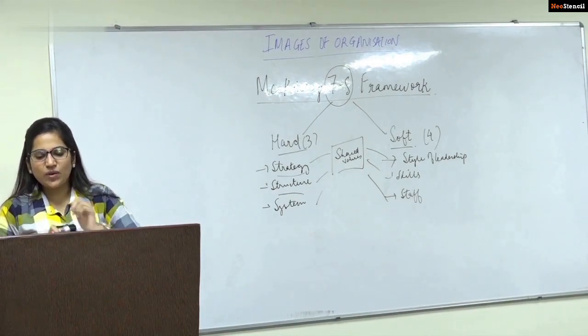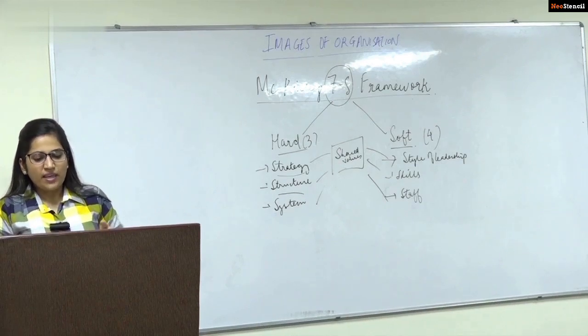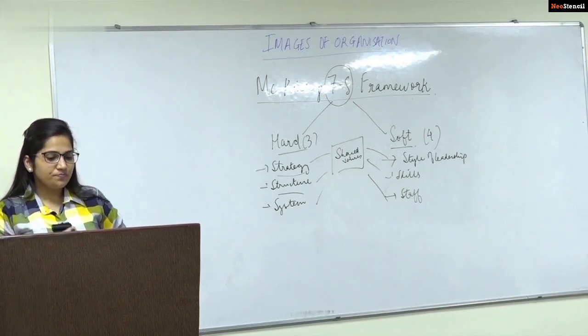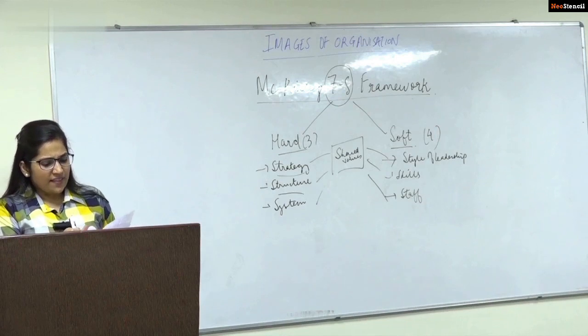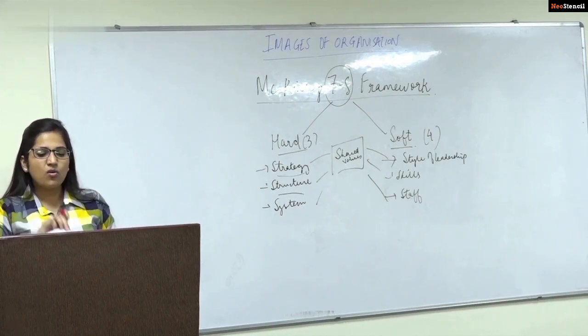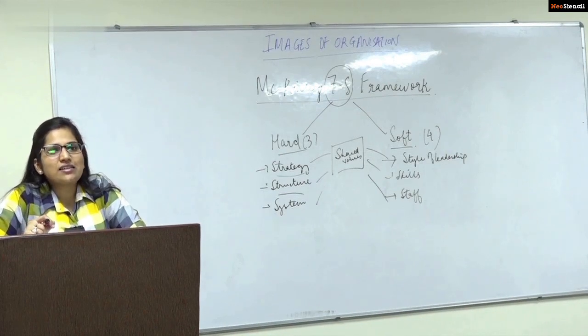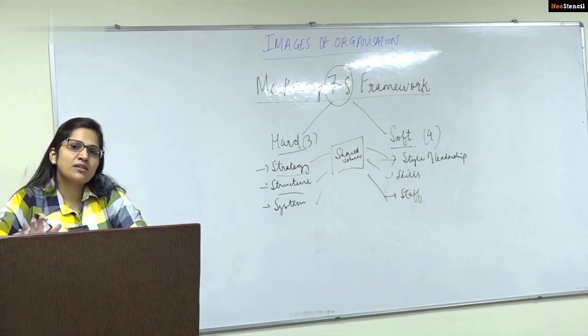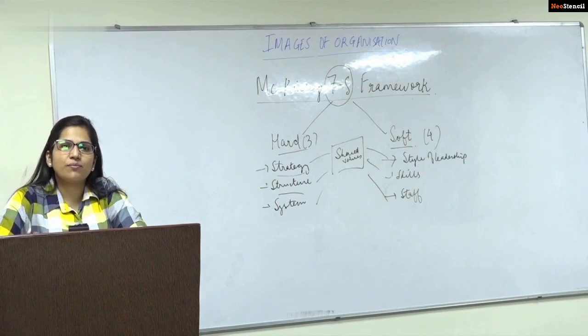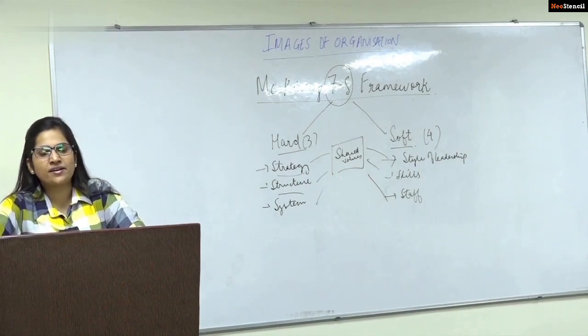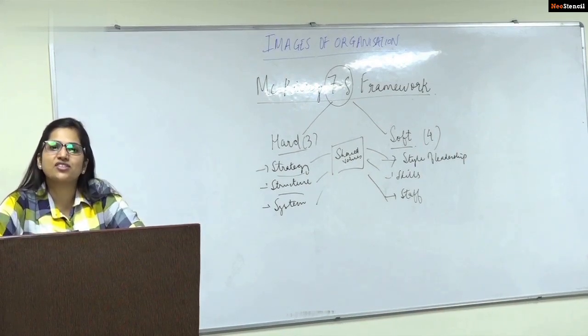Now, after this, we come to the features of the organization. In these features, what has been said is that there are certain 4 characteristics which are common to every organization. Now, if at all you're asked the basic features of the organization, please provide these 4 characteristics because they are common to every organization.